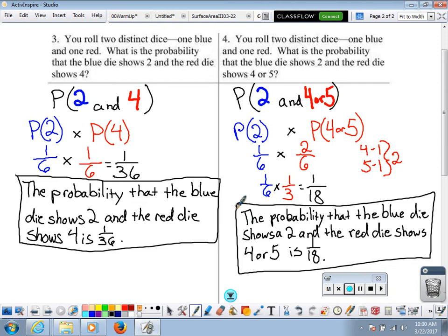Split it into the two events, find each individual probability, and multiply them together.